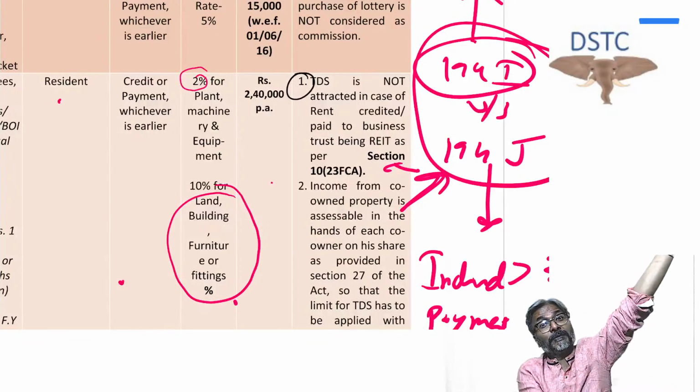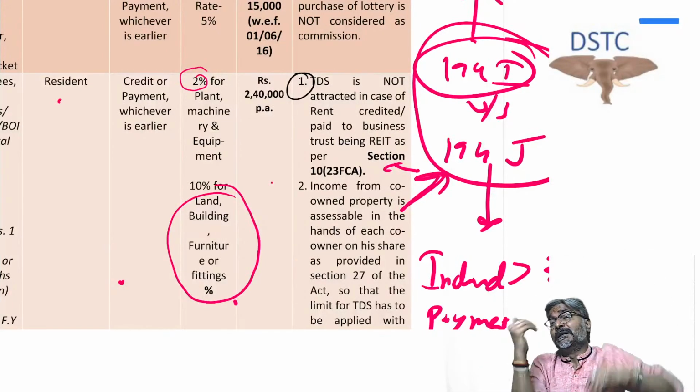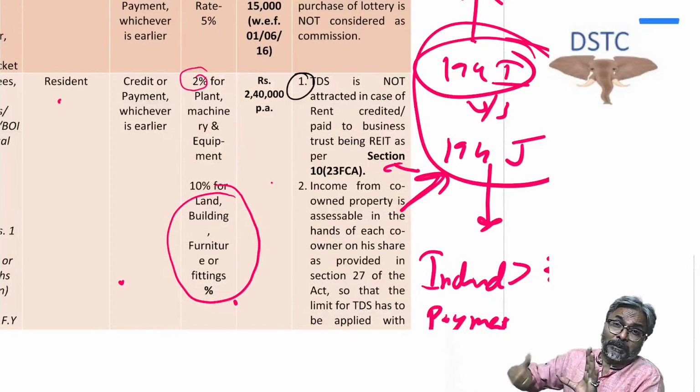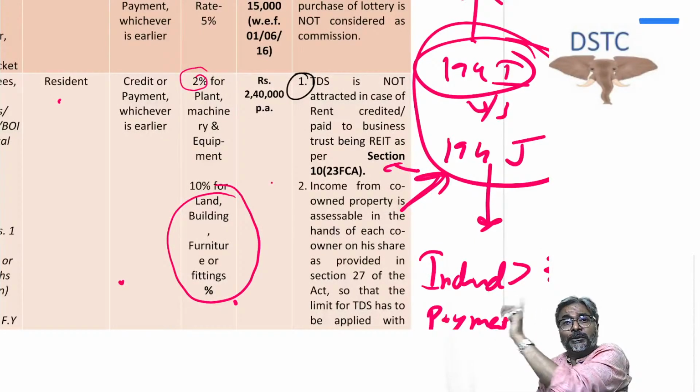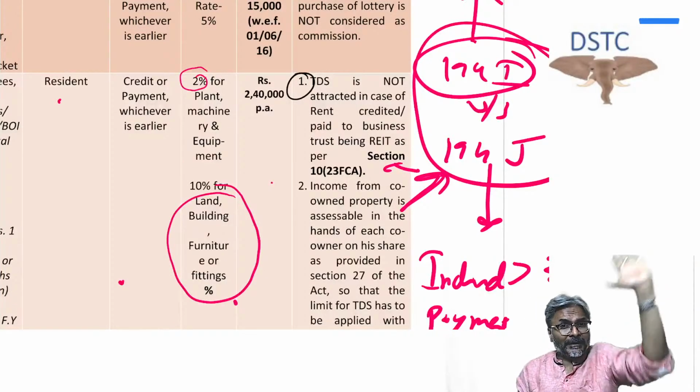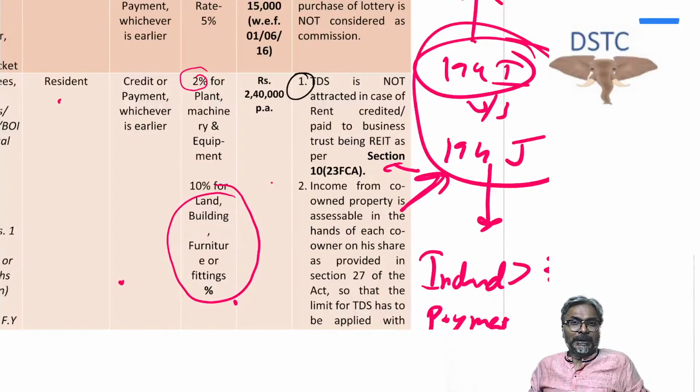Assessment of such rent is made in the hands of the unit holder. So the payer, the tenant who pays the rent to the REIT, that payment will not be subject to TDS, because in the hands of the REIT it is exempt. I hope all of you are clear with this one. In the hands of the REIT, students, is it exempt? And the answer is yes.